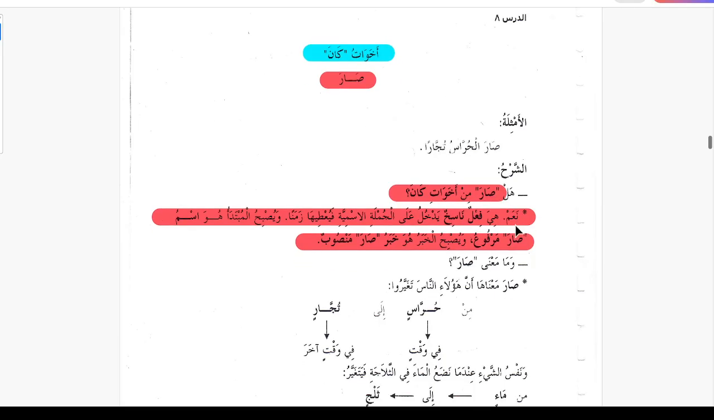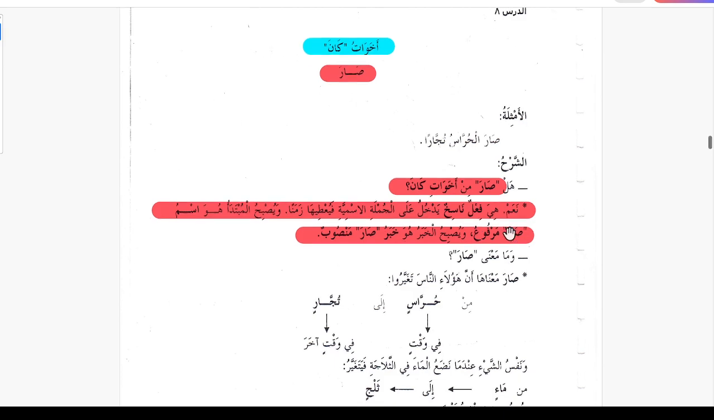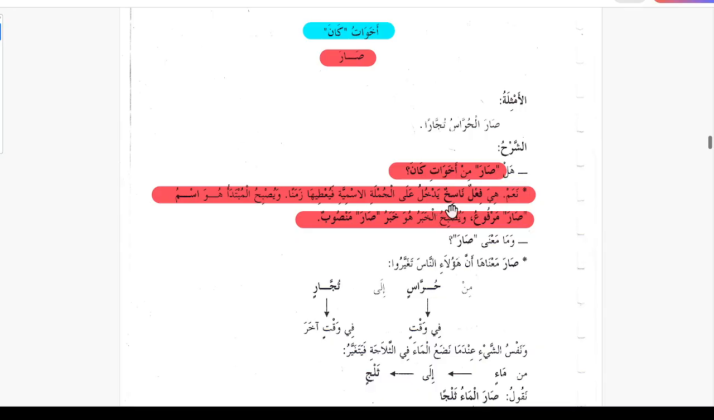Asharhu, the explanation. Hal Sara min akhwati Kana? Is Sara from the sisters of Kana? Naam, yes. Hiya failun nasikhun. This is also a failun nasikhun, just like Kana. Yadkhulu al jumlatil ismiyati fayutiha zamnan. Just like Kana, when this enters on the jumla ismiya, it gives it a time. Wa yusbihu al mubtada huwa ismu Sara. So with Sara, in this case this is ismu Sara and this is khabru Sara. Ismu Sara is marfu and khabru Sara is mansub.